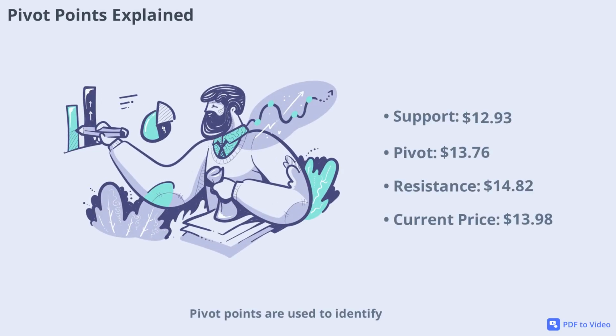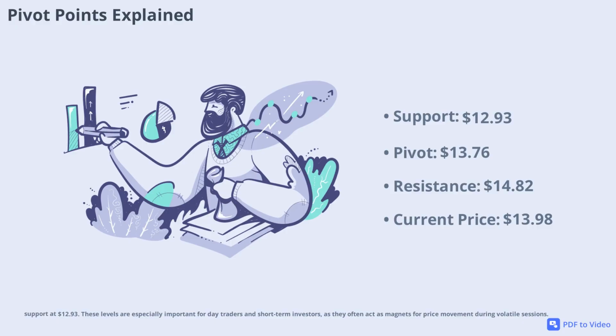Pivot points are used to identify potential turning points in price action. For DJT, the pivot is at $13.76, with resistance at $14.82 and support at $12.93. These levels are especially important for day traders and short-term investors, as they often act as magnets for price movement during volatile sessions.